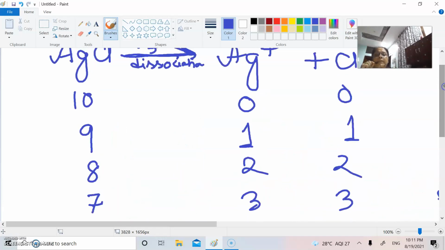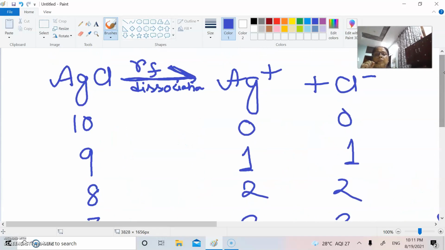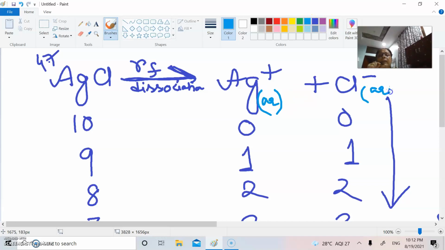But what actually happens as silver chloride goes on dissociating, and the silver ion concentration as well as the chloride ion concentration go on increasing? Silver is a heavy metal, with atomic number 47. Instead of existing as an ion in solution, silver will have a tendency to combine back with chloride and return to the solid form.